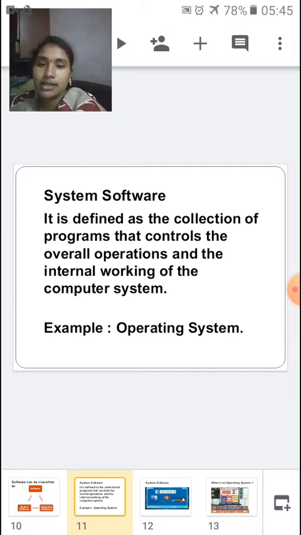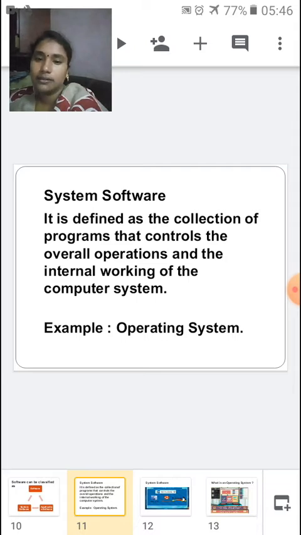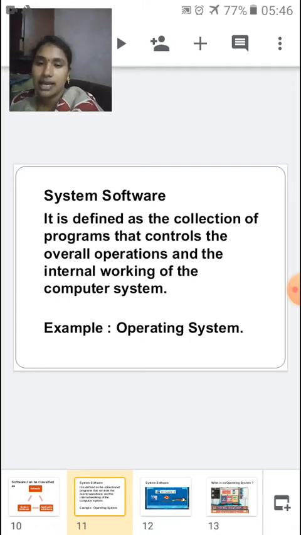So system software is defined as a collection of programs that controls the overall operations and the internal working of the computer system. The word itself says that it is going to deal with the internal working of the computer system. This is the basic software that is used.